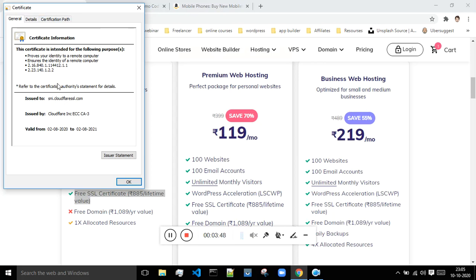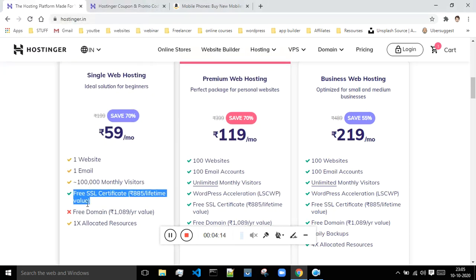If you are building a product selling website in which you ask for payment from your customers, then in order to accept the payment, your website needs to be safe and secure. To make your website safe and secure, it should have an SSL certificate. And from Hostinger you are getting this SSL certificate absolutely free.